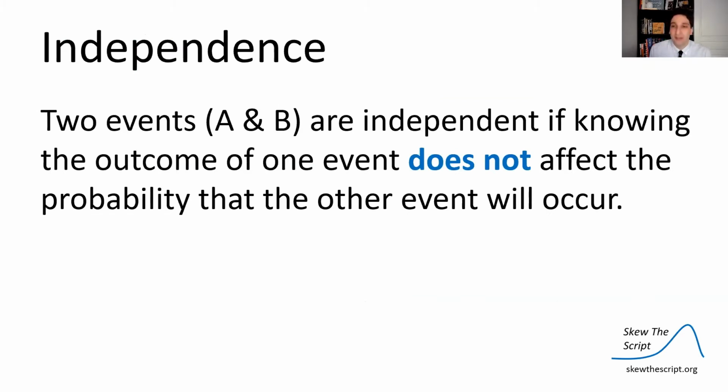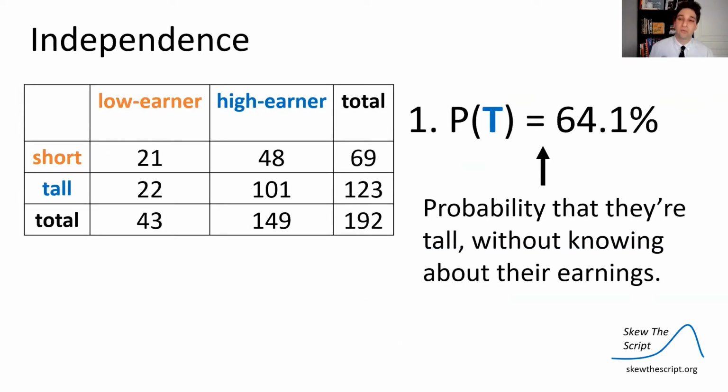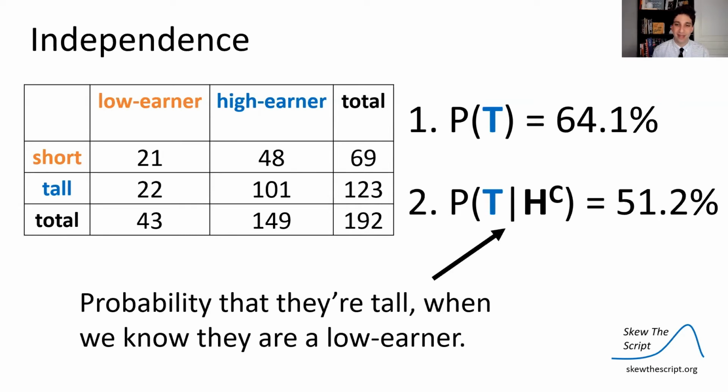Independence. So let's talk about this rule of independence. Two events, A and B, are independent if knowing the outcome of one event does not affect the probability the other event will occur. So the probability of A given B, in other words, is the same thing as the probability of A. Knowing that B occurred or didn't doesn't affect at all the probability of A occurring. So the probability that they're tall, without knowing about the earnings, without a given, was 64.1%. However, when we were given that they were a low-income earner, the probability of them being tall lowered to 51.2%.